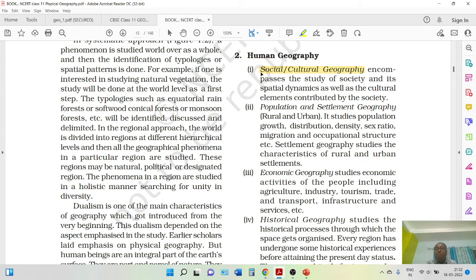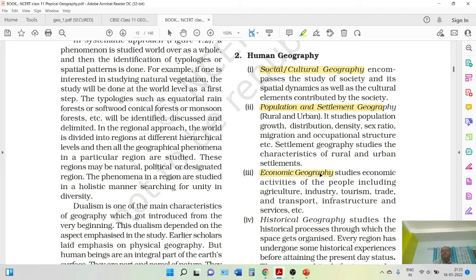Next, we have population and settlement geography. Population means, we all know, people: how population is growing, how the population is distributing. For example, Kolkata has a very high density of population, but in Rajasthan, if you go to the Thar desert, the population is very less. Why? What is the sex ratio? What is migration? These things we will study in population and settlement geography. What will be the housing pattern? How it is growing in a region. These things we will study in population and settlement geography.